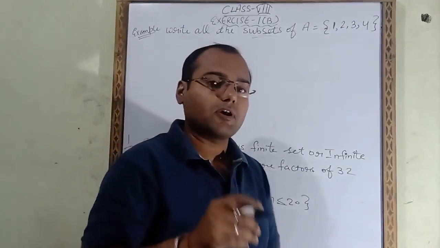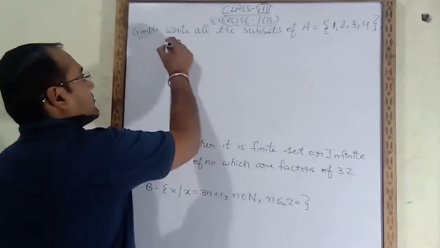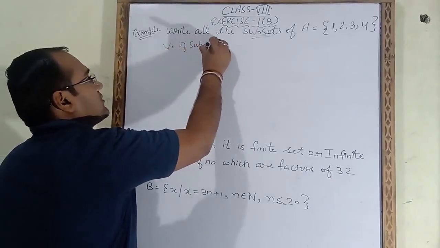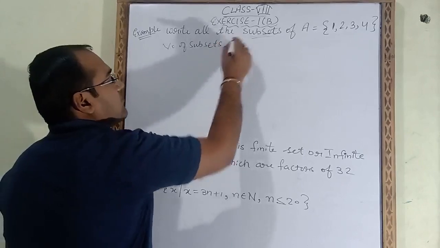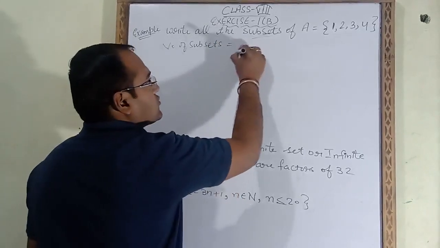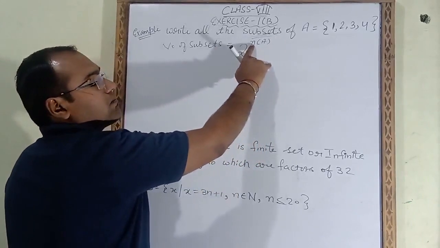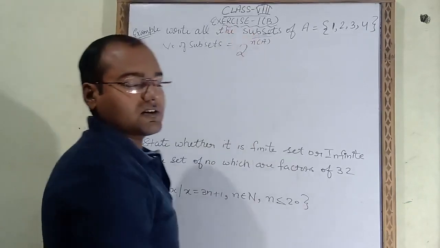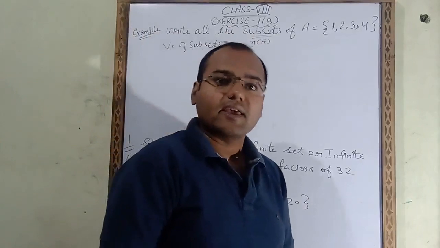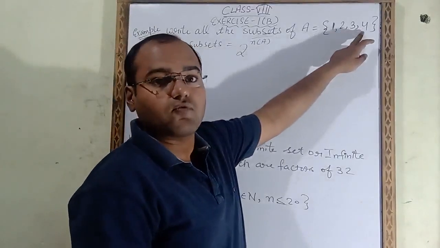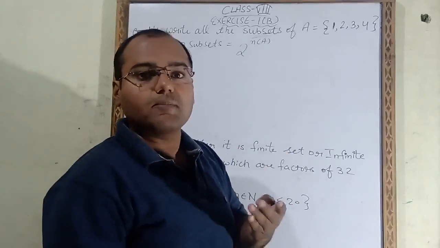For that you have to remember one formula for finding the number of subsets. The formula is 2 raised to the power n(A), where n(A) is the cardinal number of set A. So how many elements are there in this set A? 4. So the cardinal number of A will be 4.